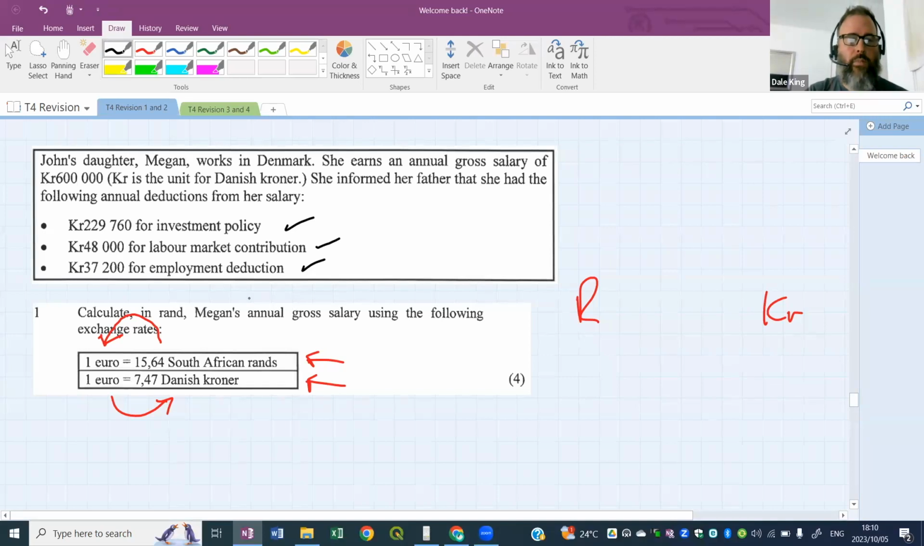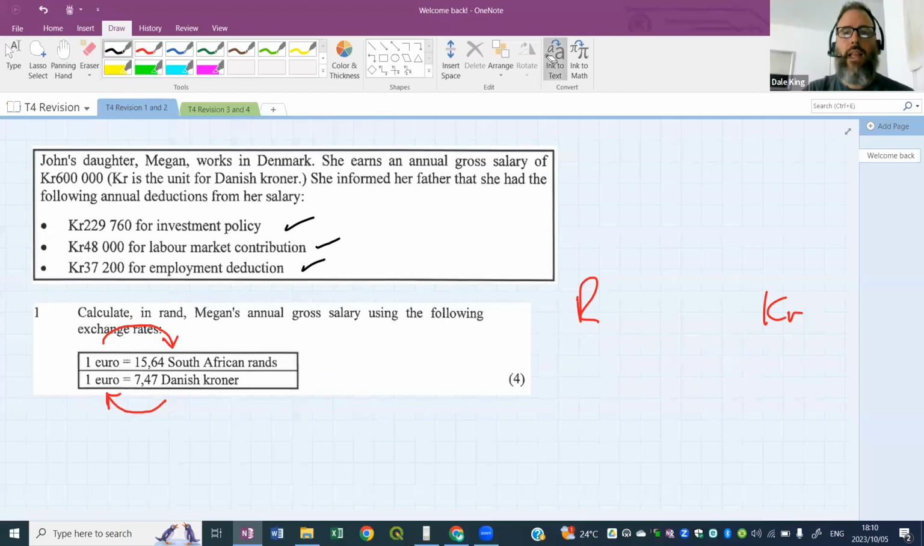In fact, the arrows are the wrong way. What we're first going to do is go from krona to euros and work out how many euros we have. Then we're going to go from euros to rands to work out how many rands we have. We can't go from krona to rands. We don't have an exchange for that. So we need to go krona to euro and then euro to rands. I hope you guys can see that.